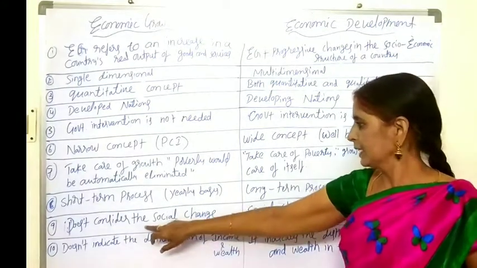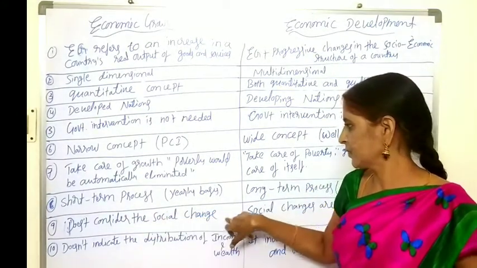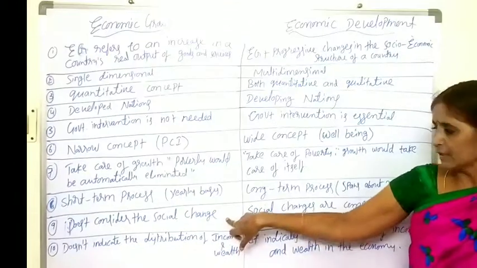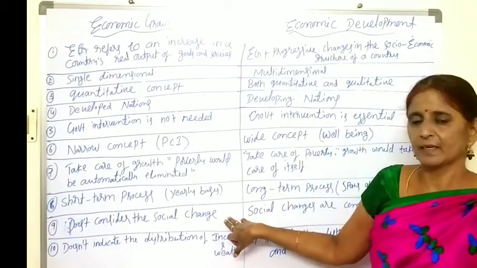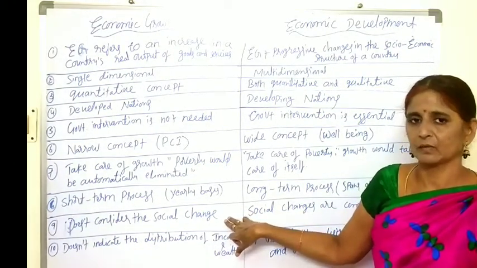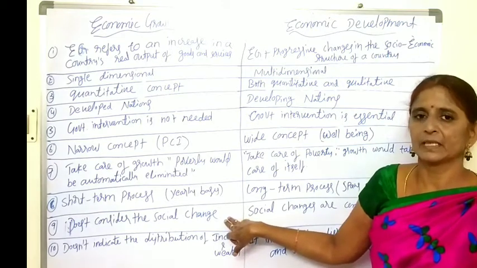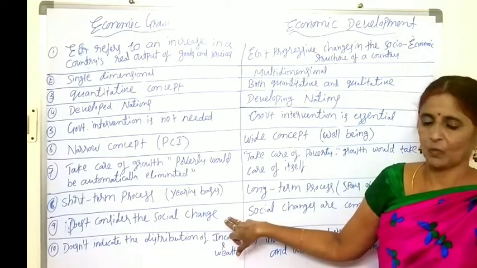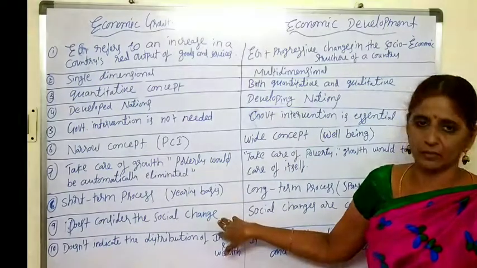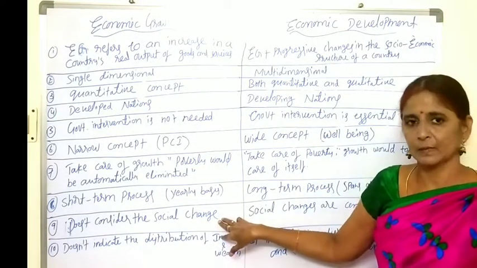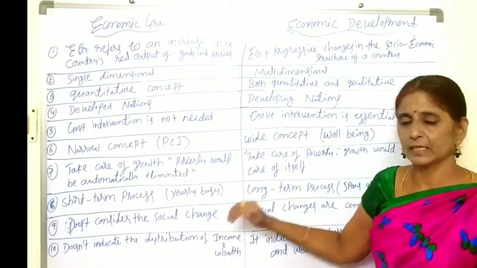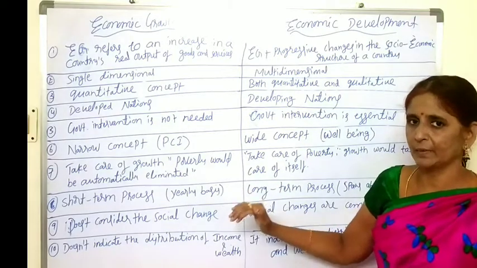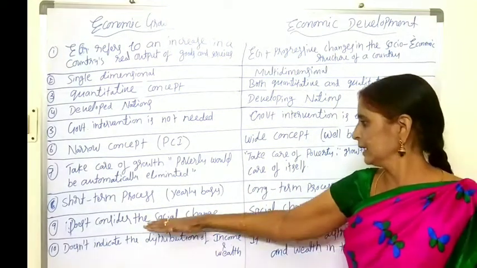Next one, growth doesn't consider the social change. Yes, growth never concentrates on social changes, that is, improvement in the living of the population. It only studies the income changes. So increase in the GDP or real per capita income is only studied by growth.